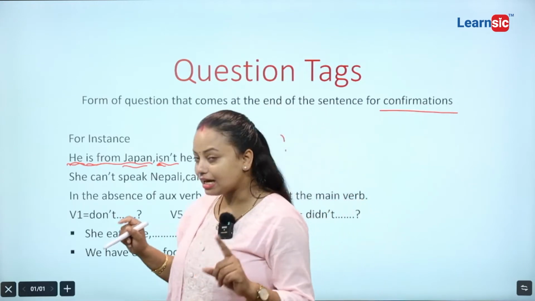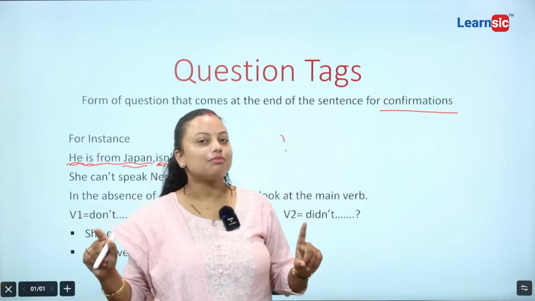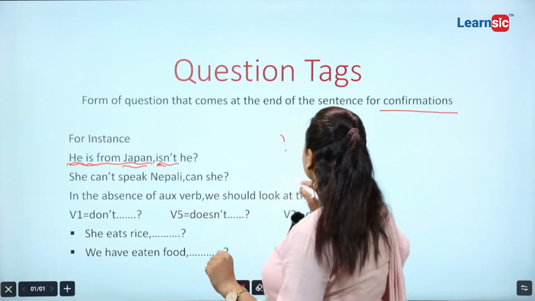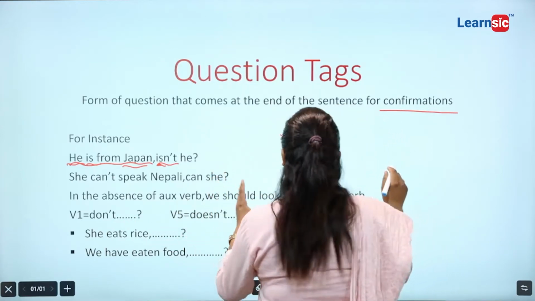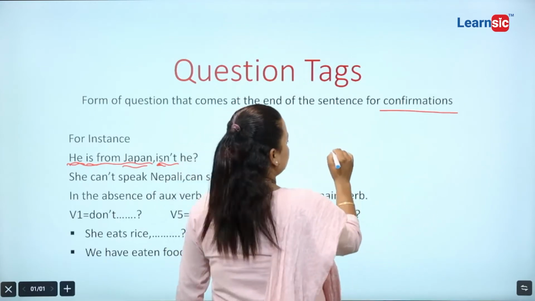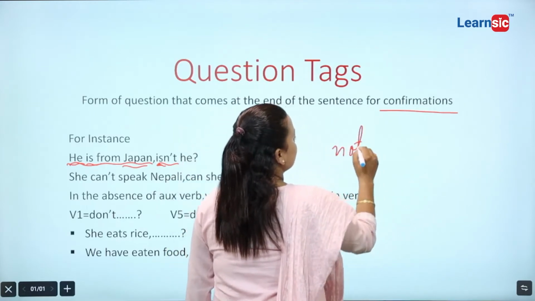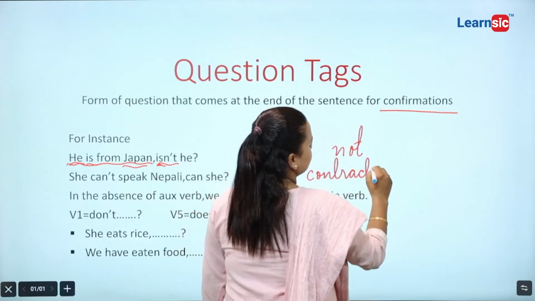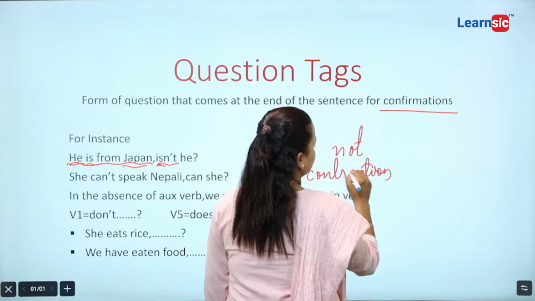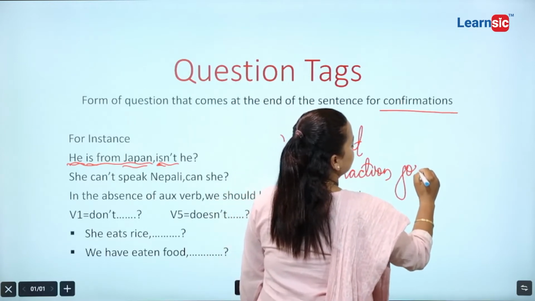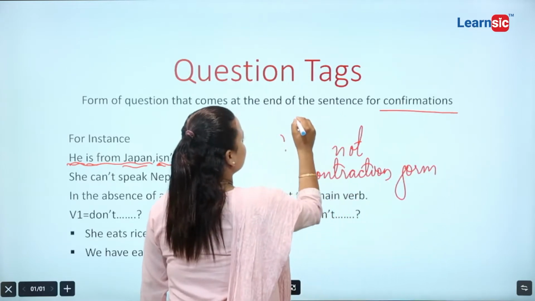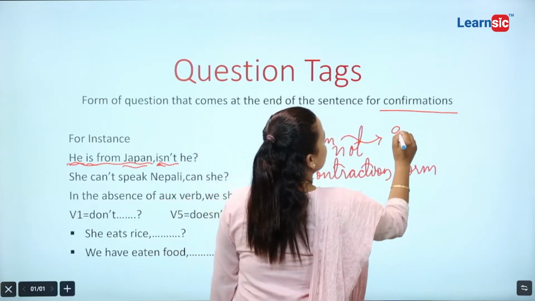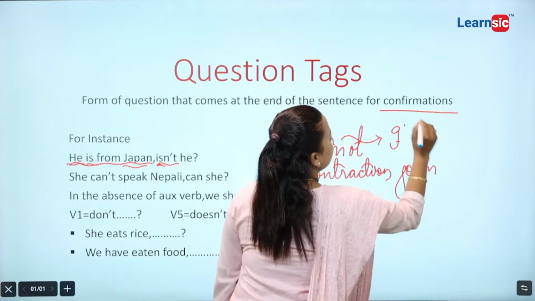But exactly one thing you have to keep in your mind is that you need to write every not in contraction form. Generally, it happens, I am.